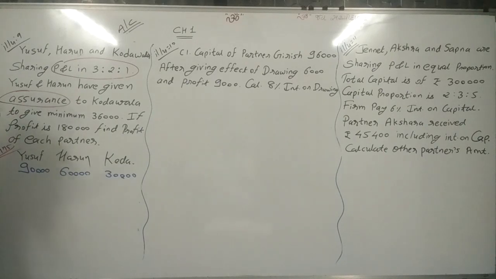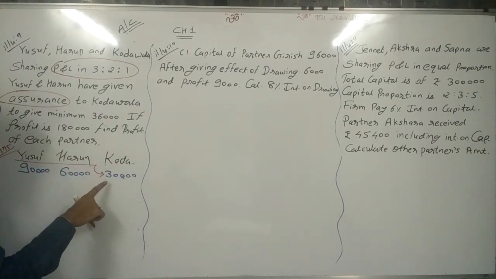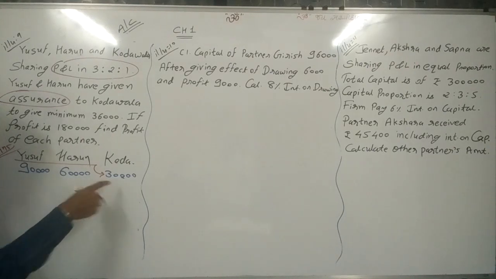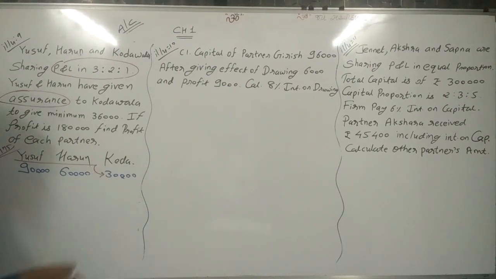This is just for your understanding. Now think. Both Yusuf and Harun have given a guarantee to Kodawala. You will receive 36,000 minimum. Now as per legal, Kodawala received 30,000. Now how much amount is remaining?